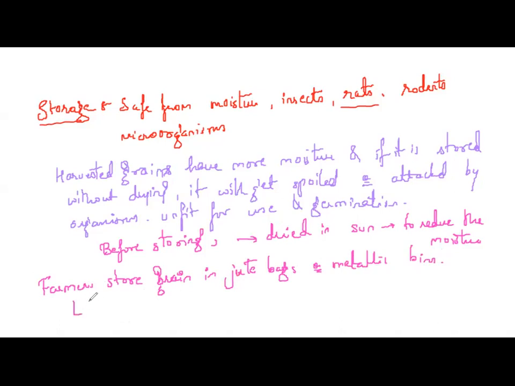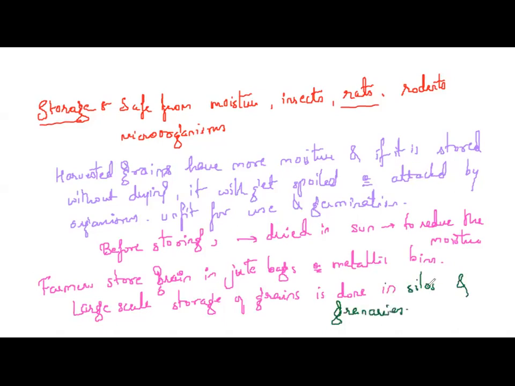The large scale, very important students, large scale storage of grains is done in silos and granaries.